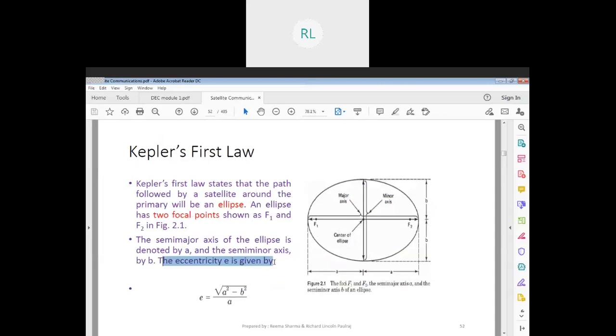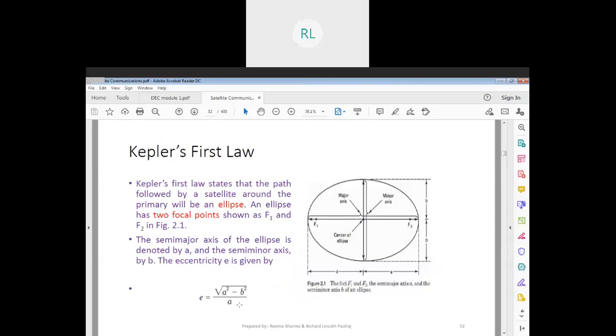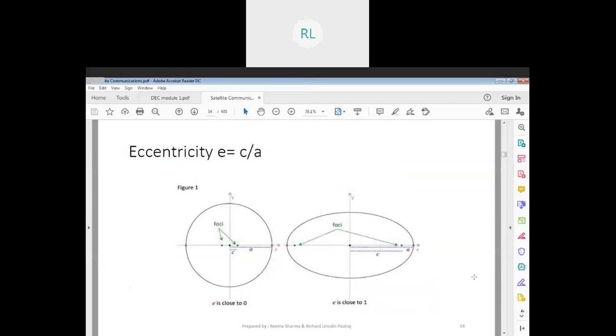The semi-major axis of an ellipse is denoted by A. The semi-minor axis is denoted by B. From top to bottom is your semi-minor axis, and the one passing from left to right is your semi-major axis, denoted by A.